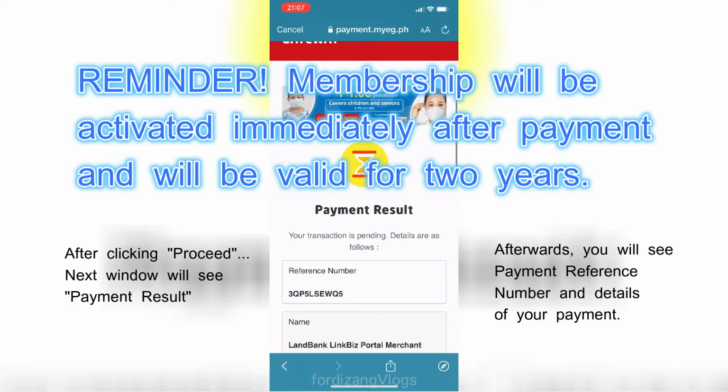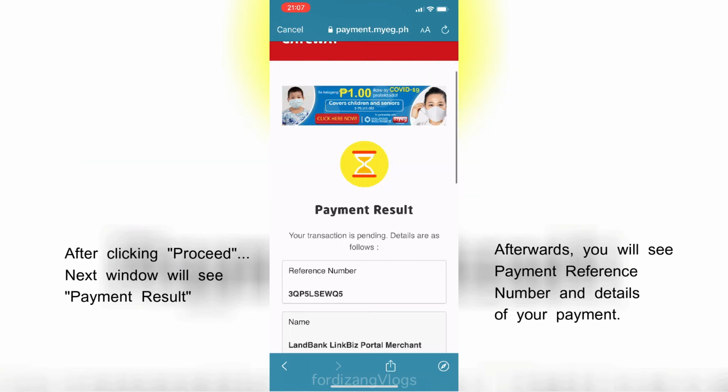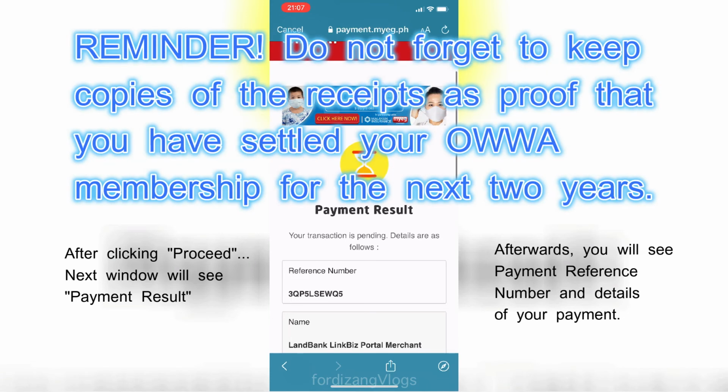Membership will be activated immediately after payment and will be valid for 2 years. Do not forget to keep the copies of the receipts as proof that you have settled your OWWA membership for the next 2 years.